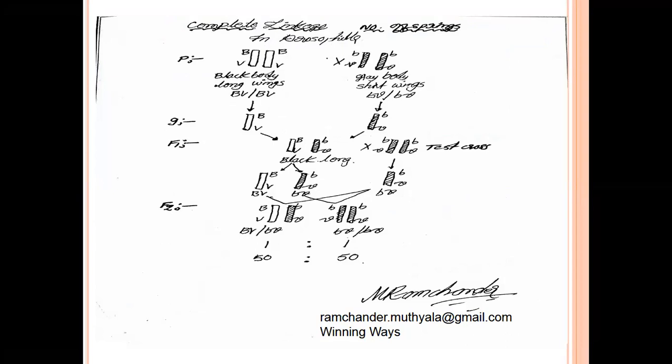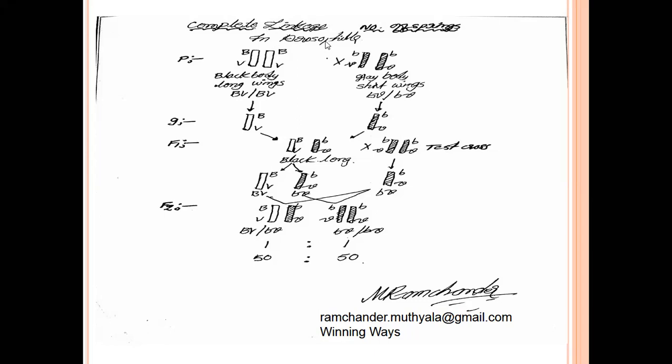The parental Drosophilas contain 2 types of genes and 2 types of phenotypes. One Drosophila contains homozygotic dominant genes, another Drosophila contains homozygotic recessive genes. The homozygotic dominant Drosophila contains capital B, capital V genes.